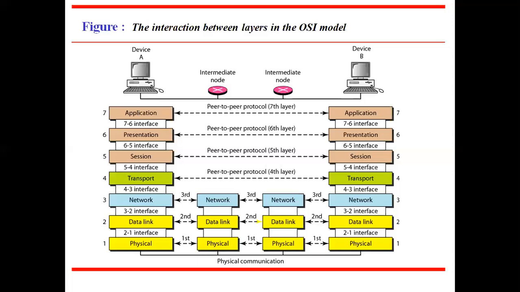At the session layer, the unit of data is the session protocol data unit, SPDU. At the presentation layer, the unit of data is the presentation protocol data unit, PPDU. And at the application layer, the unit of data is the application protocol data unit.